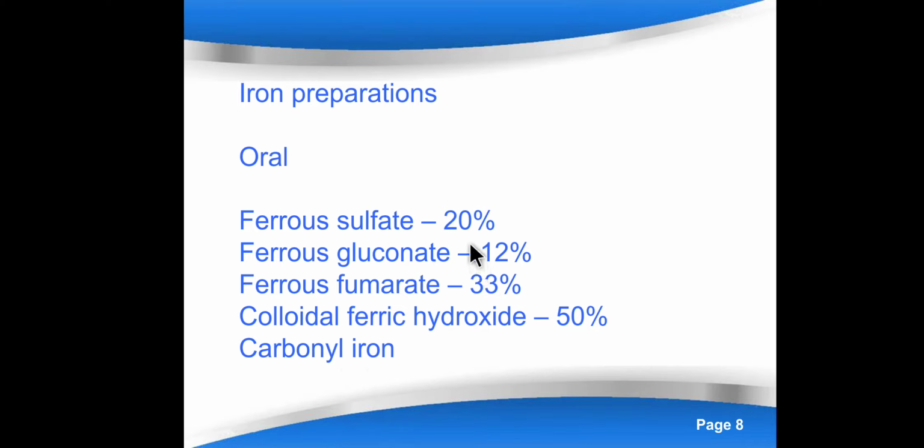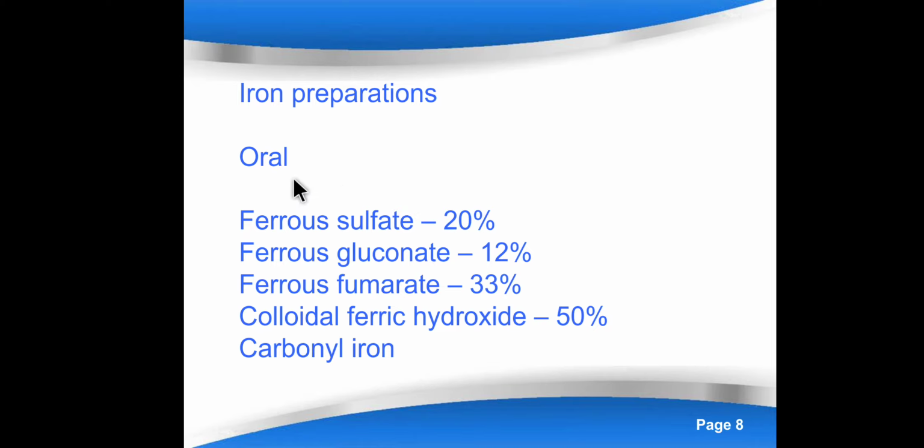Here you can see percentages. What are they? 20%, 12%, 33%, 50% for carbonyl iron. Now here you can see this part discusses elemental iron. You have to understand this term, what is elemental iron. Elemental iron is the iron that is available for absorption, means once it is available, that content is totally available for the hemoglobin synthesis. That is known as elemental iron.